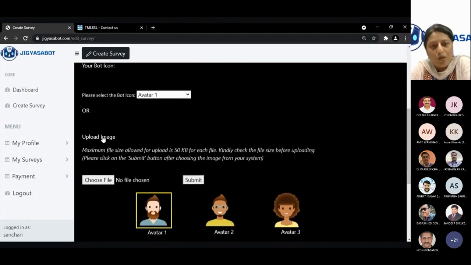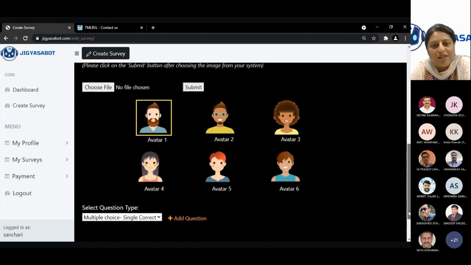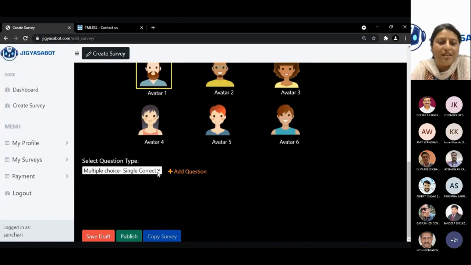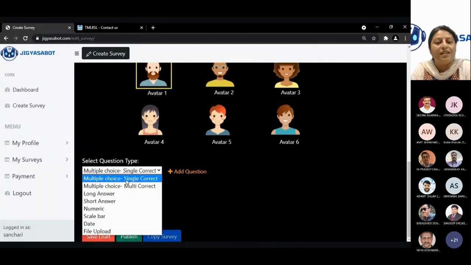You can also select some of the bot avatars, and these avatars are preloaded. Six of them have been preloaded. You can select any one avatar of your choice. And once you have selected the avatar of your choice, you directly go down to see what kind of questions are there for the survey. So there are 8 different types of questions that you can create.